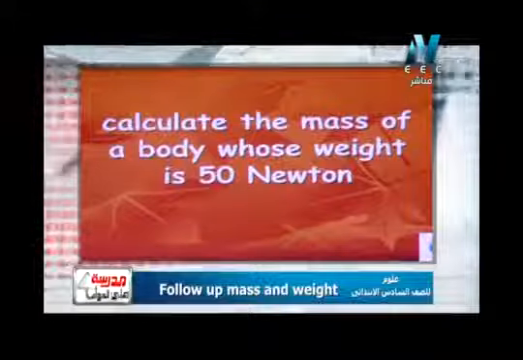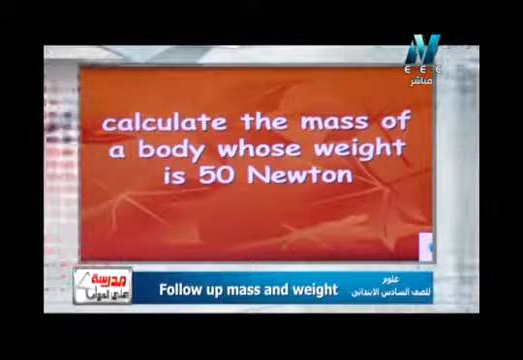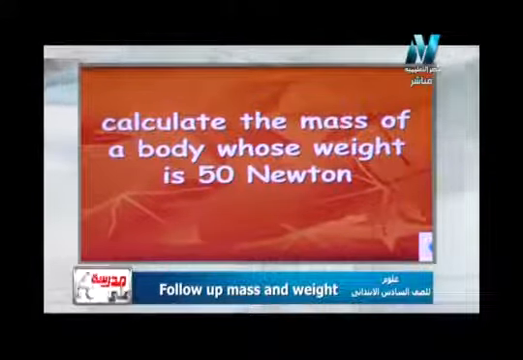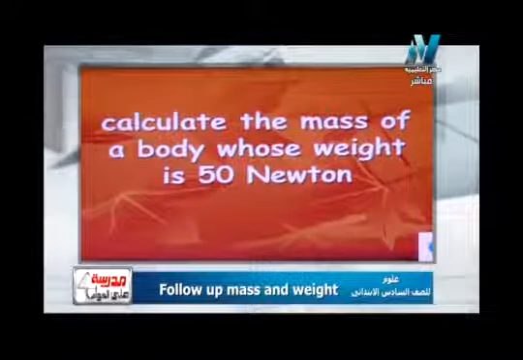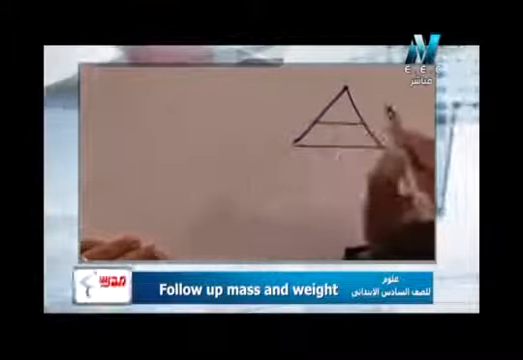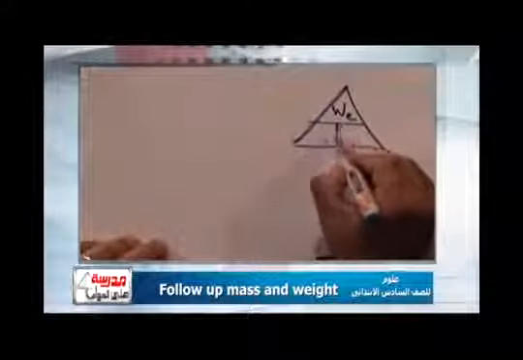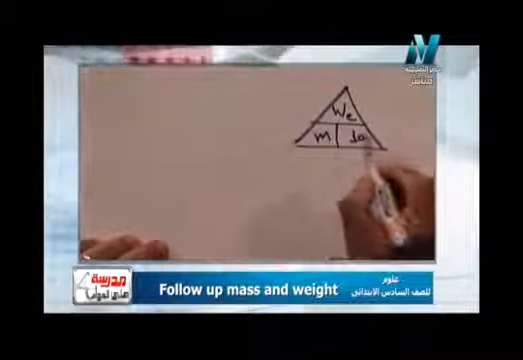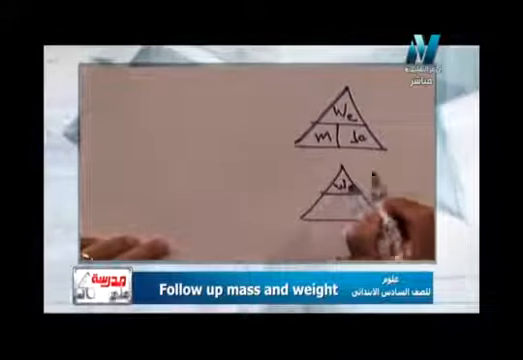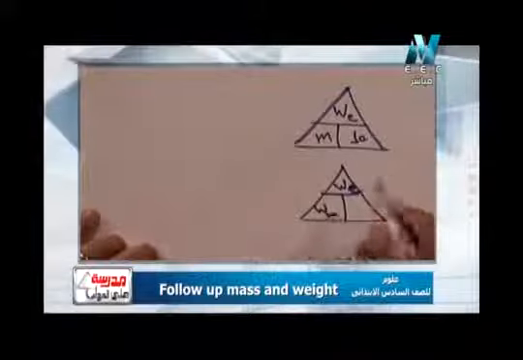And before I answer anything, yes, I can write the two laws. The problem says: calculate the mass of a body whose weight is 50 Newton. He asks me to calculate the mass, but before anything I will write the two rules. The first rule: weight on the earth equals mass by 10. The second: weight on the earth to weight on the moon by 6.